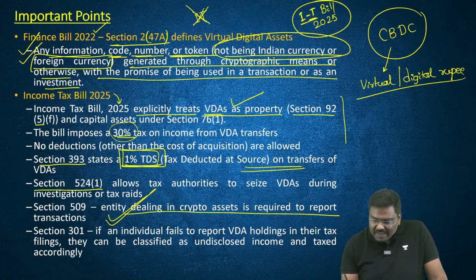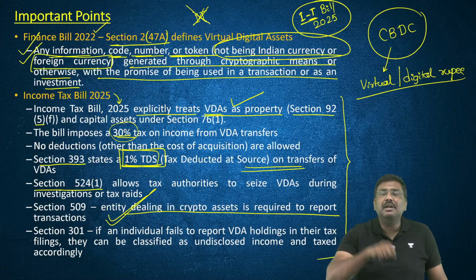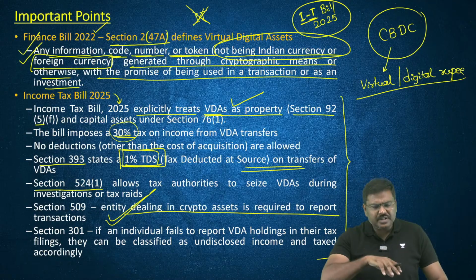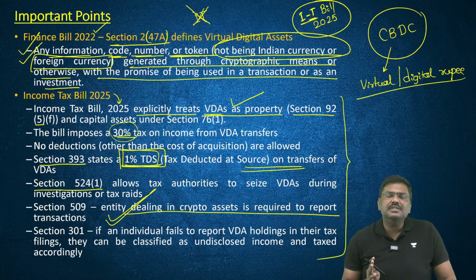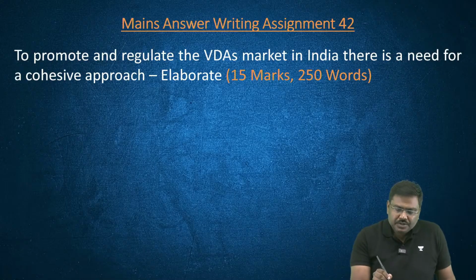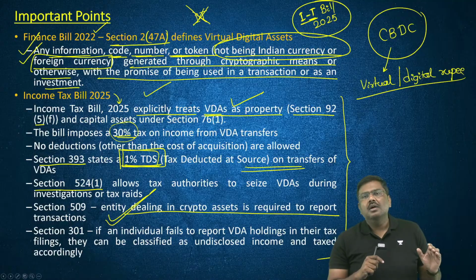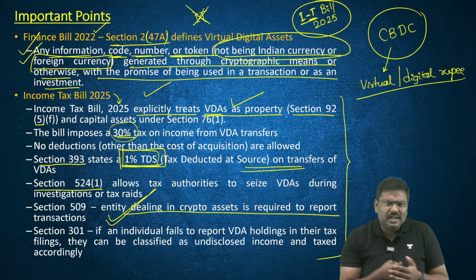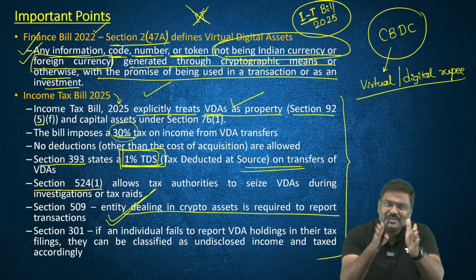So these are some of the very important proposals, I repeat, proposals given under the Income Tax Bill 2025, and most of them are applicable to VDAs right now. They have carried forward these concepts into the IT Bill 2025. Done? Okay. Before I go forward, there is one concern. Remember this. Most of the time, whenever you talk about virtual digital assets, for example cryptocurrencies, the talk is always surrounding how do we impose a tax on it.